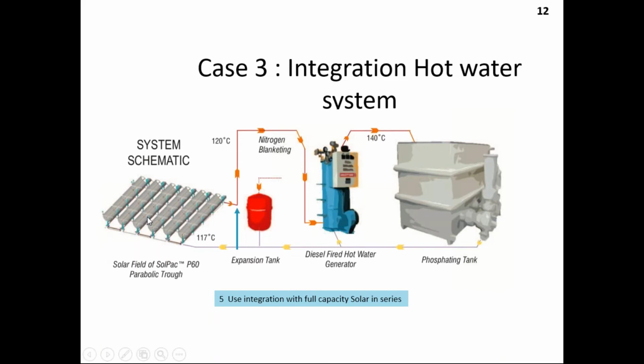The cost has come down because the rest of the balance of the plant is the same. And the third major advantage from the process heat point of view is you don't have to bother about the integration. It is seamless integration. The moment solar radiation becomes zero, the bypass will automatically open, and the system runs without any attention.